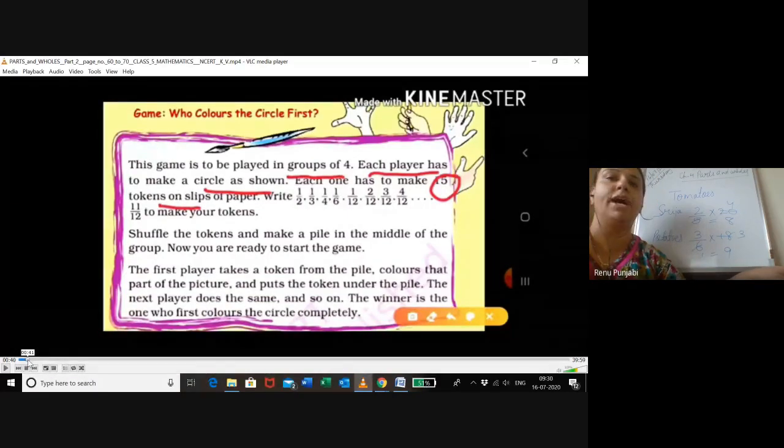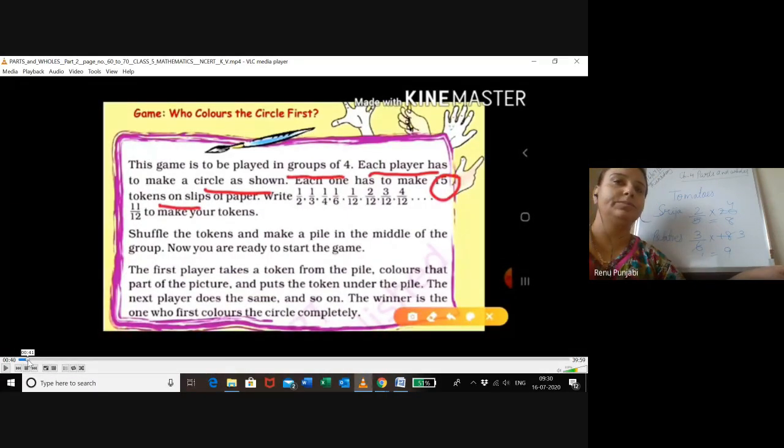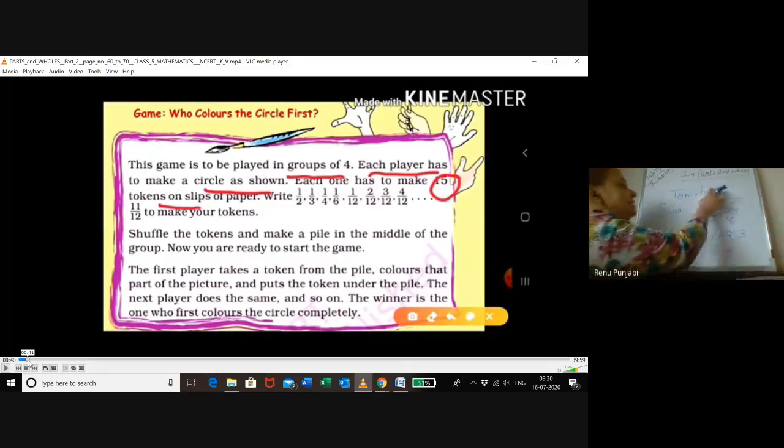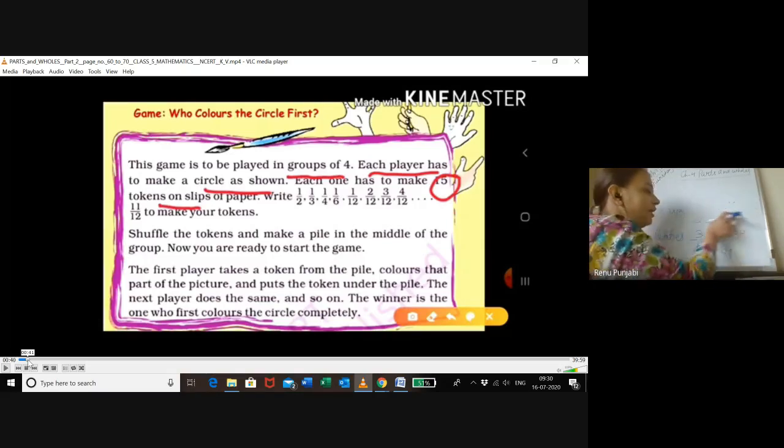Can you hear me, everyone? Yes, ma'am. Okay, so let's see how to play this game. This is a very interesting game. You children will enjoy it. Play with your family members.